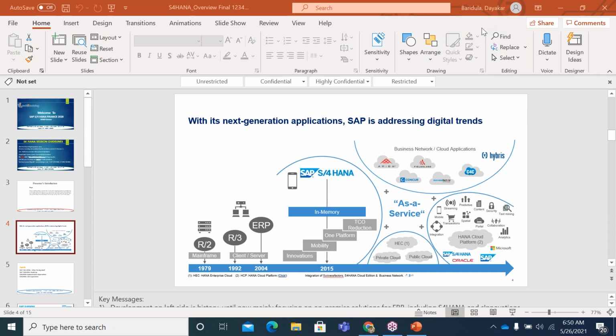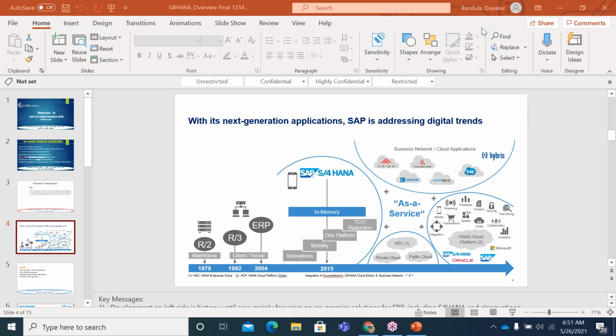If you see this particular slide, I'm talking about the overall evolution of SAP so far. Long back, they came up with a product called R2, and subsequent to that they released a product called R3. Then they came back with a consolidated ERP in 2004. We already know this story, but now on to S4.